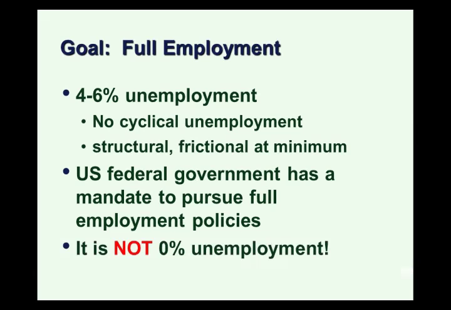As I said earlier, full employment is not 0% unemployment. A 0% unemployment rate is not desirable. That means it becomes impossible for businesses to find workers and affects business expansion and economic growth. Because frictional and structural unemployment are inevitable, we're always going to have a positive unemployment rate, and between 4 and 6% is around the rate we believe we'd be at with those structural and frictional factors.